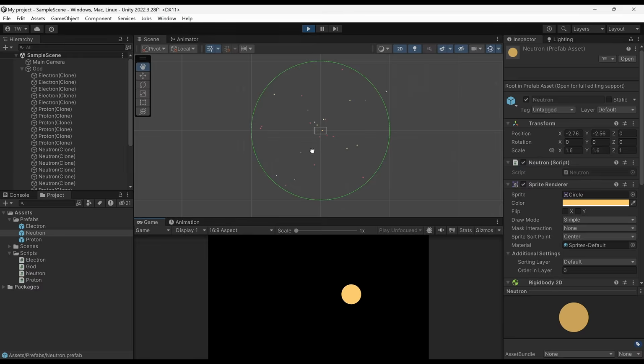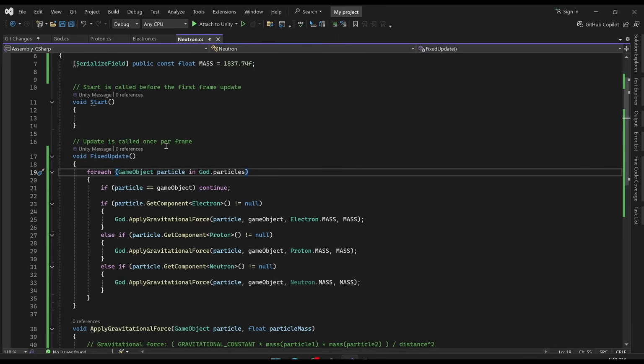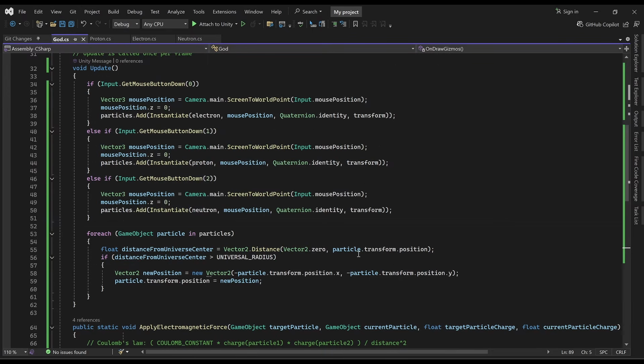Okay, that should be fixed. Things are looking good. Oh, you know what? I actually think I made a mistake on the universal radius function. We're just flipping its x and y position, but that's not actually going to work. We need to actually put it back in the circle. And for that, we're going to have to do some trigonometry.